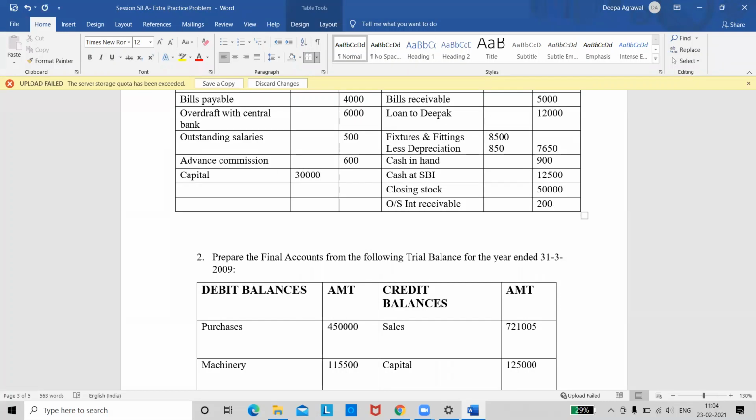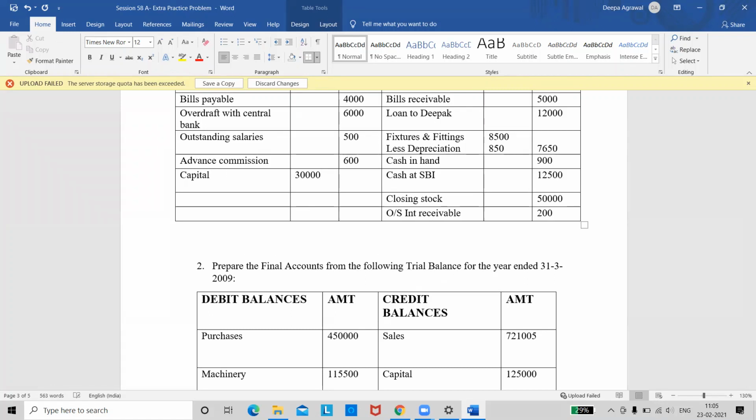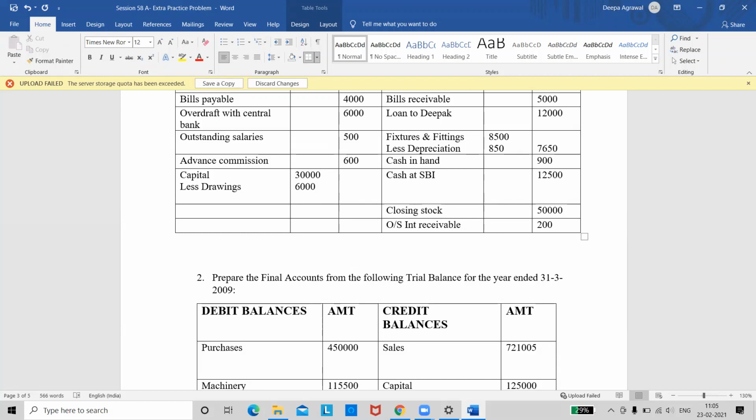Now listen carefully. How many adjustments do we have with capital? Tell me quickly. Drawings, ma'am, and interest, ma'am. We have 3 adjustments, including net profit also. Yes, add interest on capital, add net profit, deduct your drawings. Right? So first I'll deduct the drawings from the capital. Tell me the amount of drawings. 6,000, ma'am. Okay, so I will write here, and you have to write everything in the inner column only. So the balance amount is 24,000. I'm writing in bold. You will put a line and then write 24,000. Right?